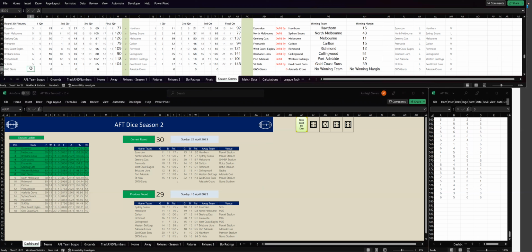It's GWS Giants versus Adelaide Crows. GWS Giants have kicked 6 goals, 5. To Adelaide, 6 goals, 6. Big high scoring quarter, that one. Let's go to the second quarter. GWS have kicked 6 goals, 4. So that's 12 goals, 9. To Adelaide, 2 goals, 6. So that's 8 goals, 12. And at half time, GWS are leading by 21 points.